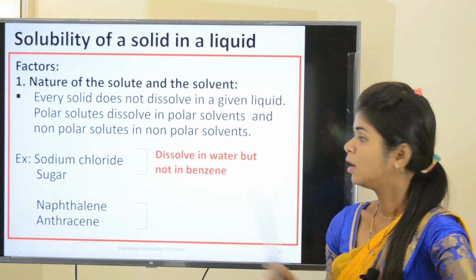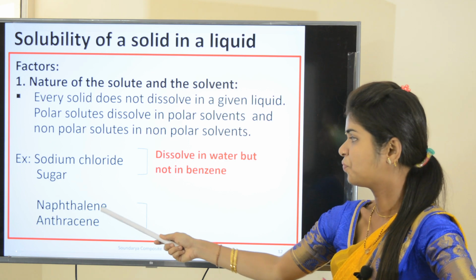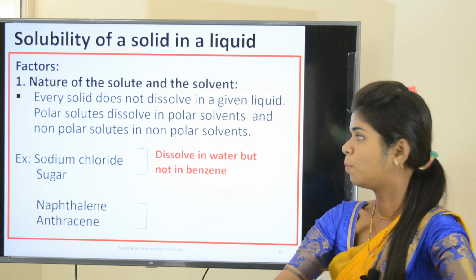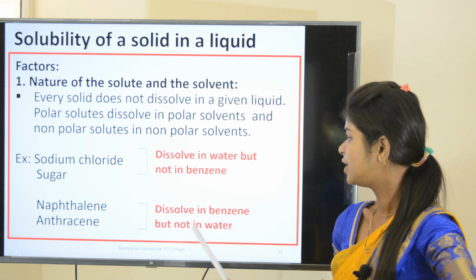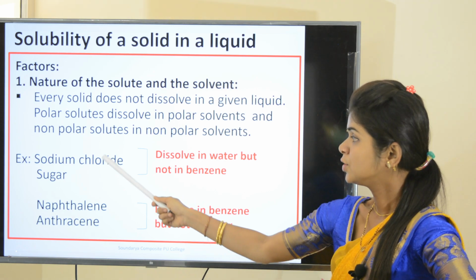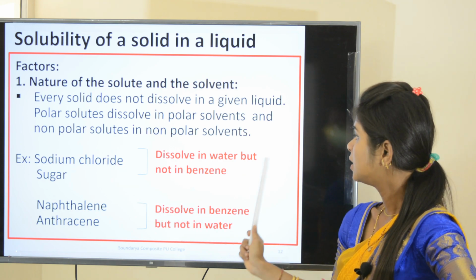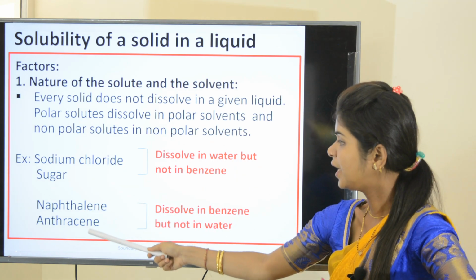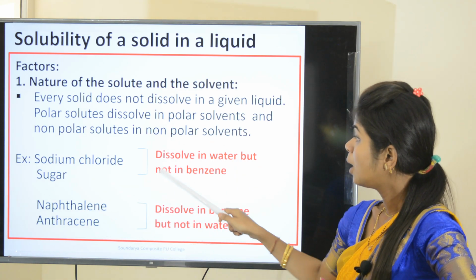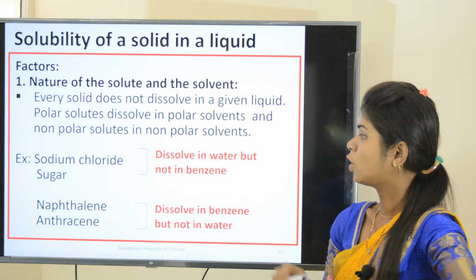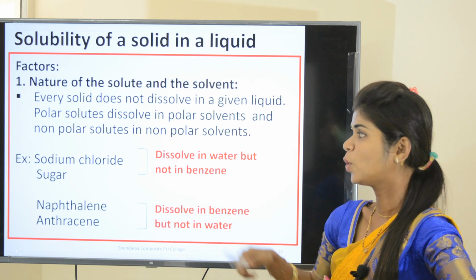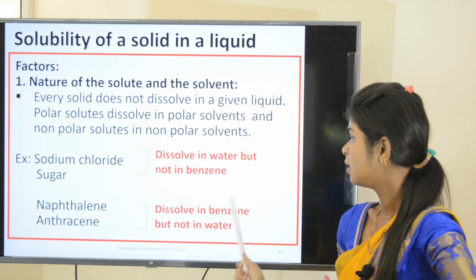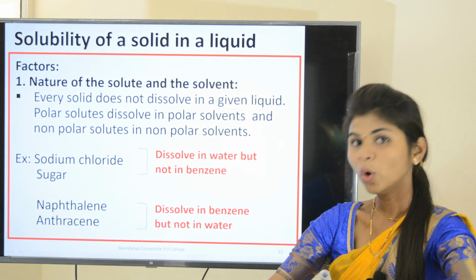One more example, naphthalene and anthracene, that are organic compounds, they dissolve in benzene, but they will not dissolve in water. Sodium chloride and sugar dissolve in water. Naphthalene and anthracene dissolve in benzene, but vice versa is not possible. Dissolving in water is not possible for them. Sodium chloride and sugar dissolving in benzene is not possible. What is the reason?